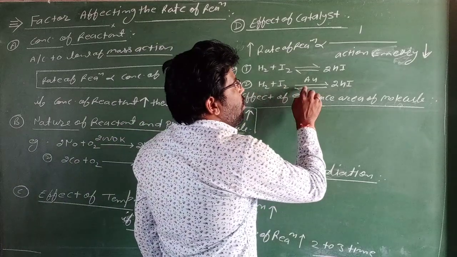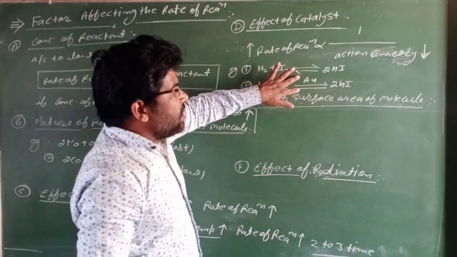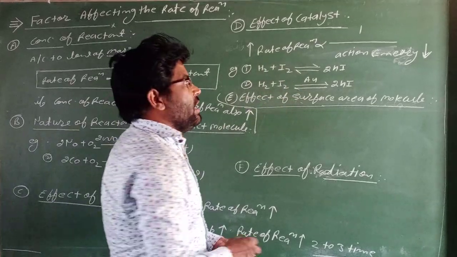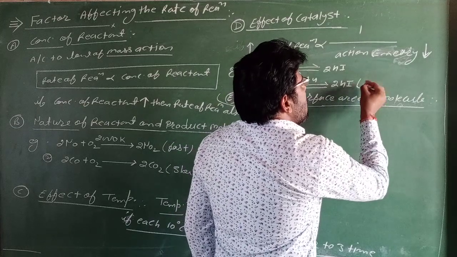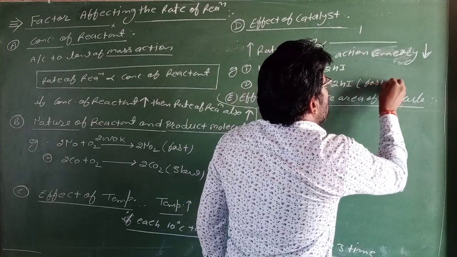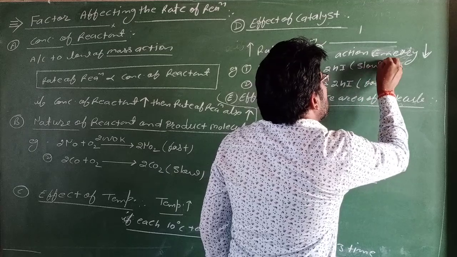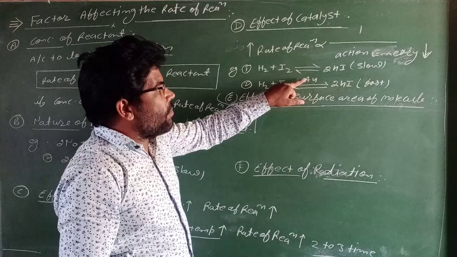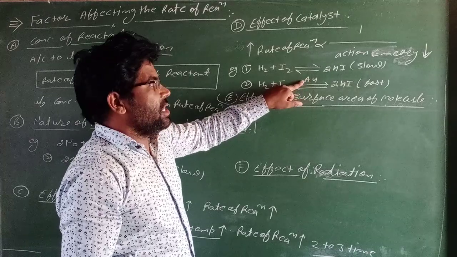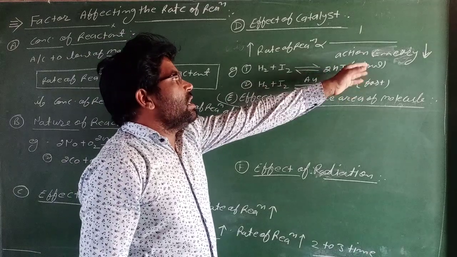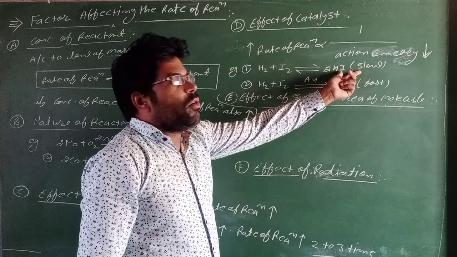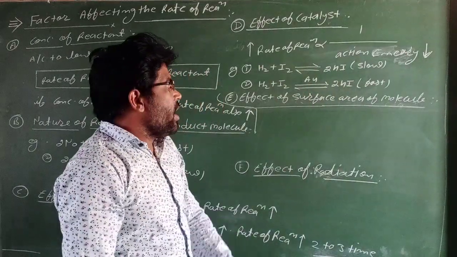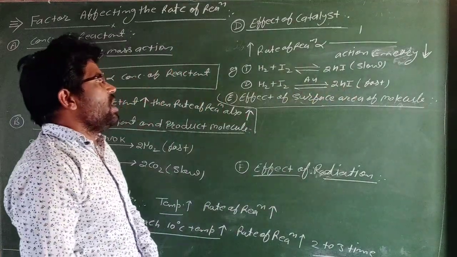So the rate of reaction in both reactions: in the reaction with the catalyst the rate is fast, and in the reaction where no catalyst is present the rate of reaction is slow, because this reaction is complete in the presence of a catalyst.